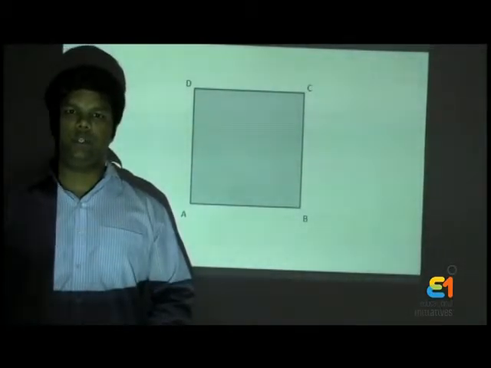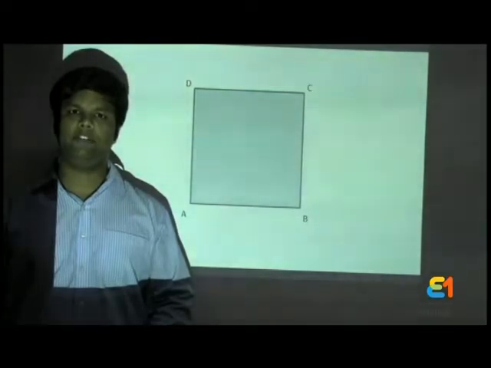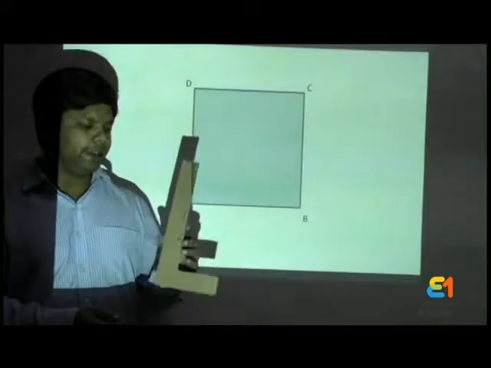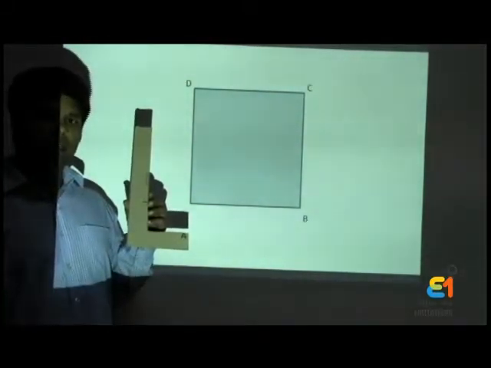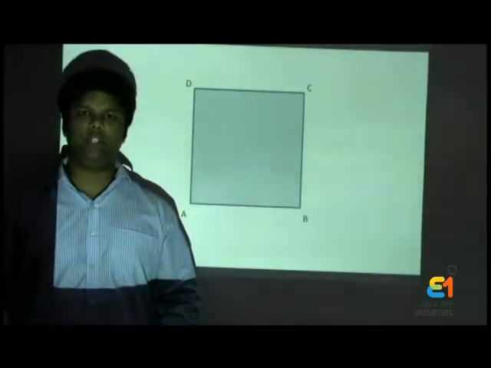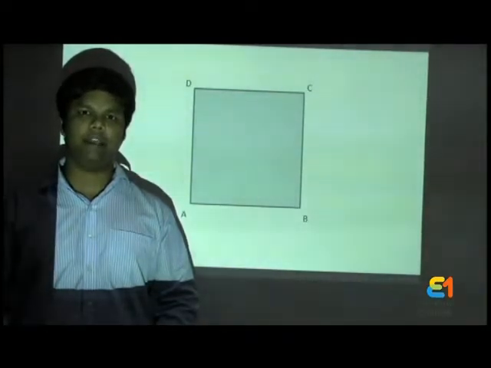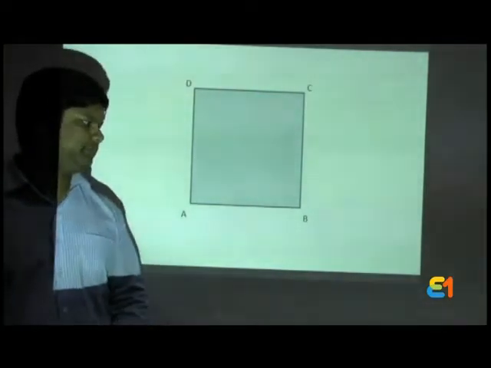Teachers are advised to use props and teaching aids in the classroom to teach geometry effectively. A protractor, set square, or even an L-shaped tool with a square corner can be used to check and measure for angles in shapes. These tools can be used to demonstrate that when a shape is turned, the measure of its angles does not change. Let us see an example.